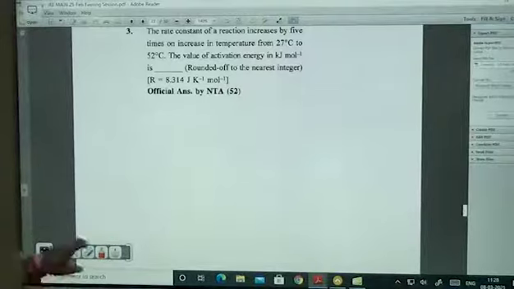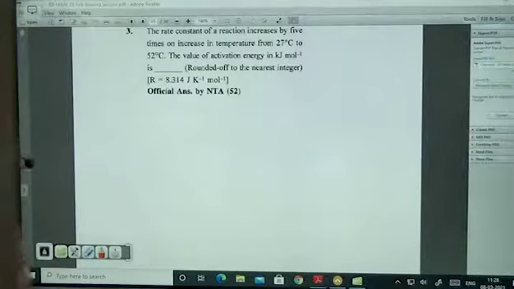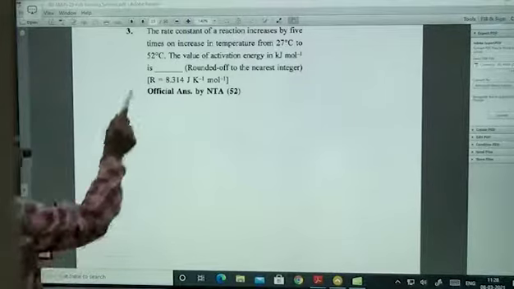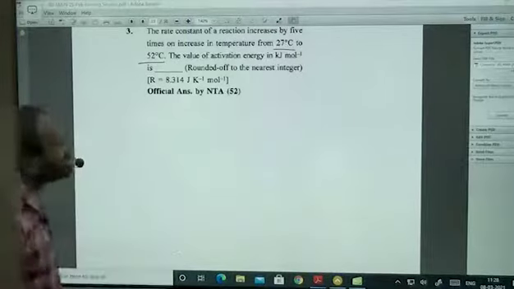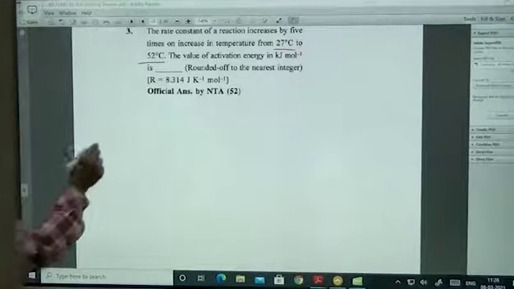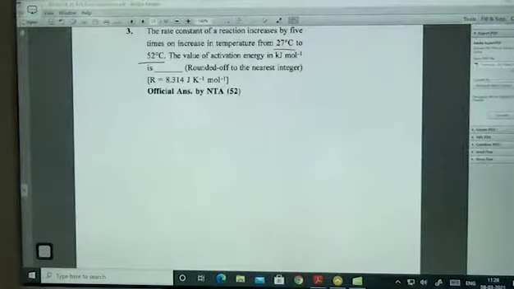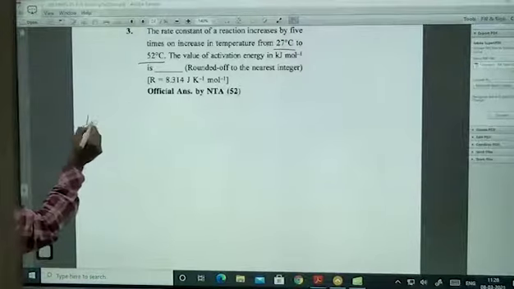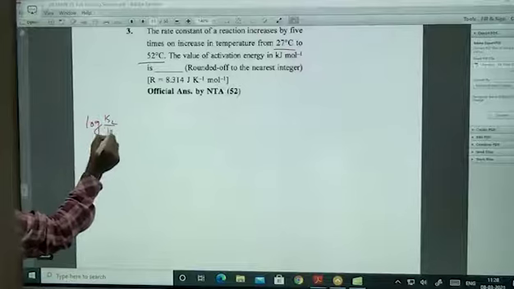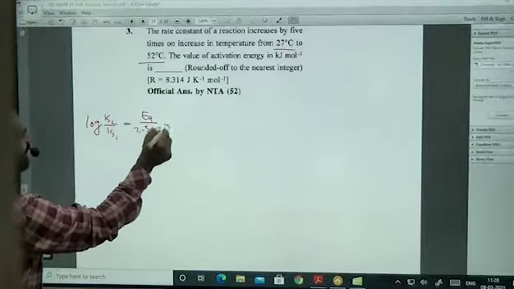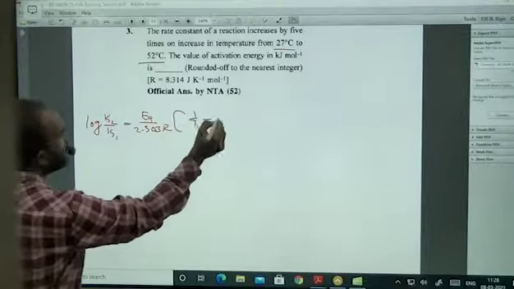Next, the rate constant of a reaction increases by 5 times on increasing the temperature from 27 degrees Celsius to 52 degrees Celsius. What is the value of activation energy in kilojoules per mole? After explaining this, I will tell you one more question. Okay, look at this. Log K2 divided by K1 is equal to Ea divided by 2.303 R into (1 by T1 minus 1 by T2).